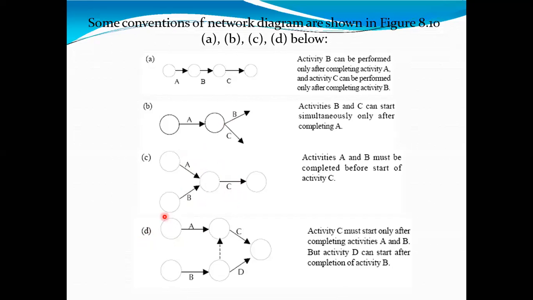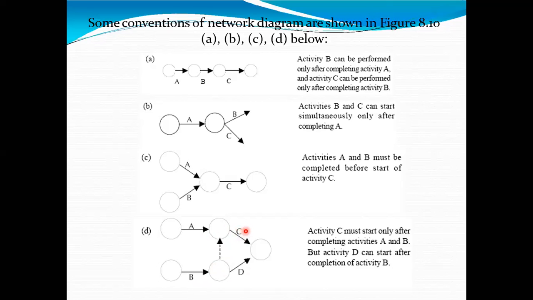Then if you go to network diagram 4, what does it indicate? It indicates that A activity should be completed before C activity, and simultaneously D activity should be completed before B activity. But what does this dummy activity indicate? That dummy activity is shown by a dotted line. Where the dummy activity is pointing, it is pointing towards C activity.